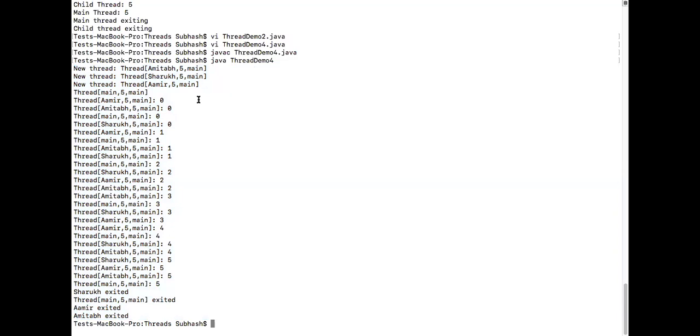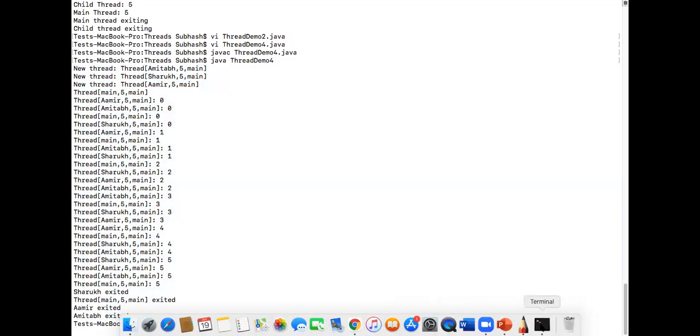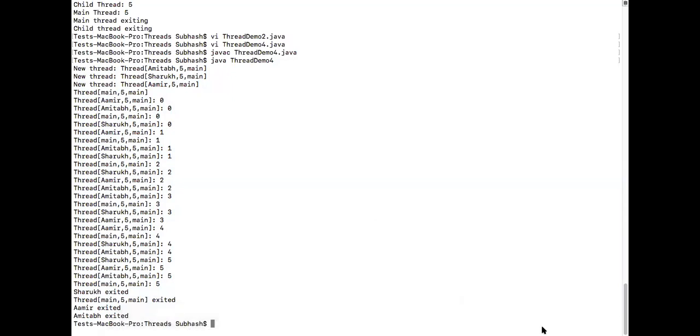Okay. So the CPU gives permission to the Amitabh thread. The Amitabh thread started running. Later, it slept for 1000 milliseconds. Then the CPU goes to main. Main is also doing the same thing.